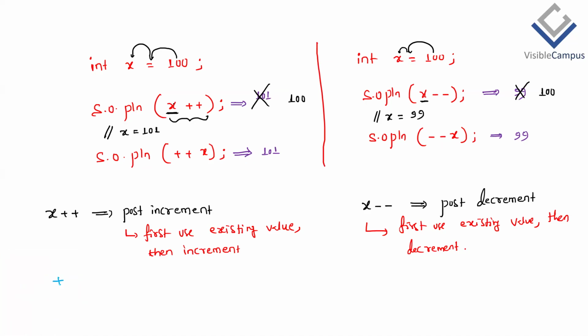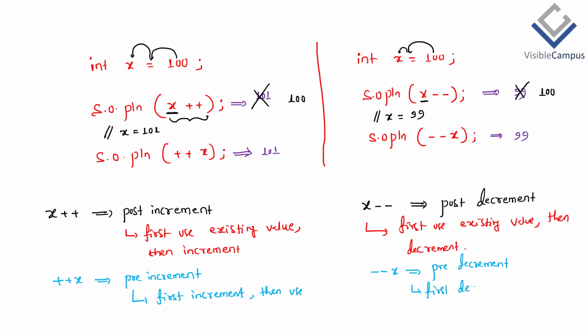So here, plus plus x means pre-increment. What's the meaning of it? First increment, then use. Similarly, minus minus x also means pre-decrement. It says first decrement it, the default decrementation is 1, then use.